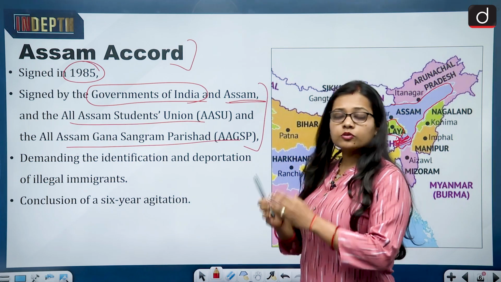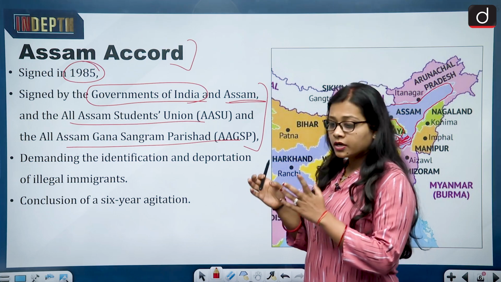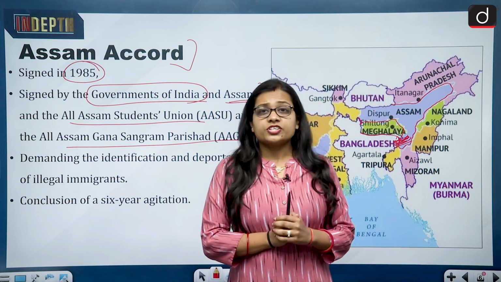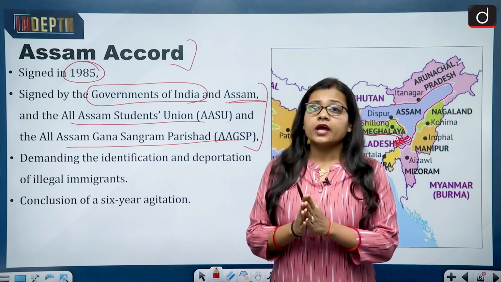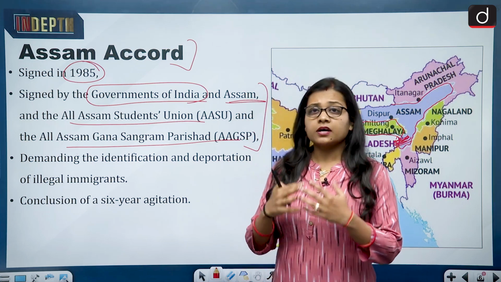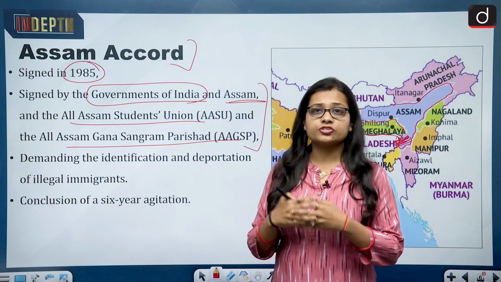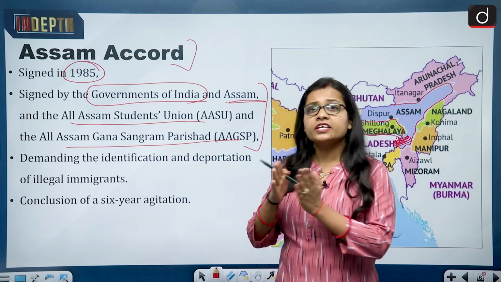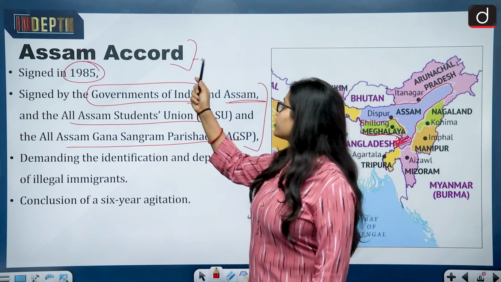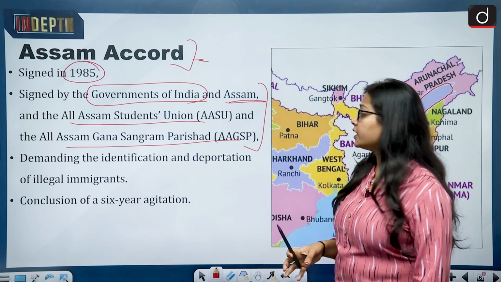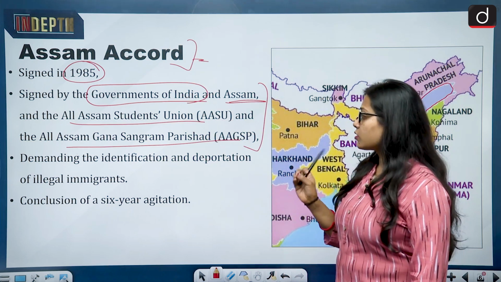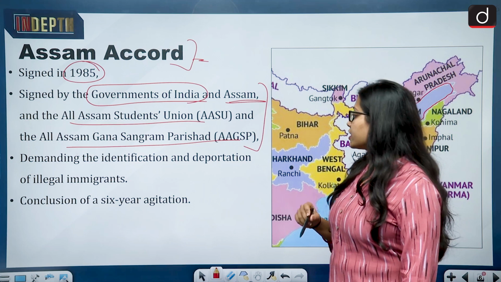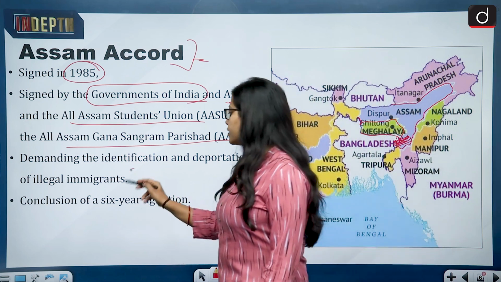To reach the Assam Accord, there was a 6-7 years agitation going on at a very rapid pace by organizations and institutions, and it reached a conclusion in the form of the Assam Accord in 1985. And this accord demanded the identification and deportation of illegal immigrants.